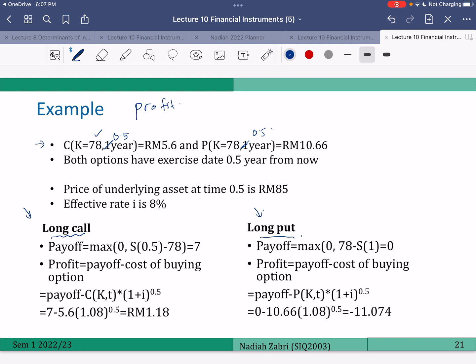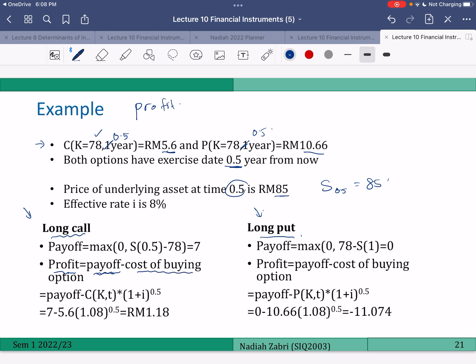So the price of this call is 5 ringgit 60 cents. The price of the put is 10 ringgit 66 cents. Both options have an exercise date of 6 months from now. The price of the underlying asset 6 months from now is 85. So S0.5 is 85. Okay. Effective rate is 8%. Okay. So now we want to find profit. To find the profit, first we need to find the payoff, because profit is our payoff from the option minus the cost of buying the option.